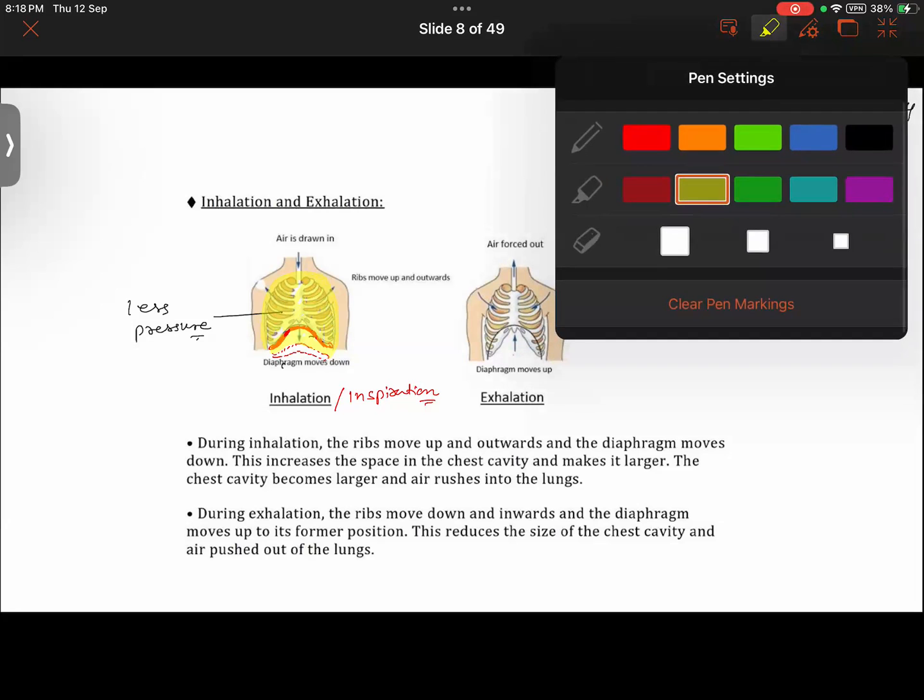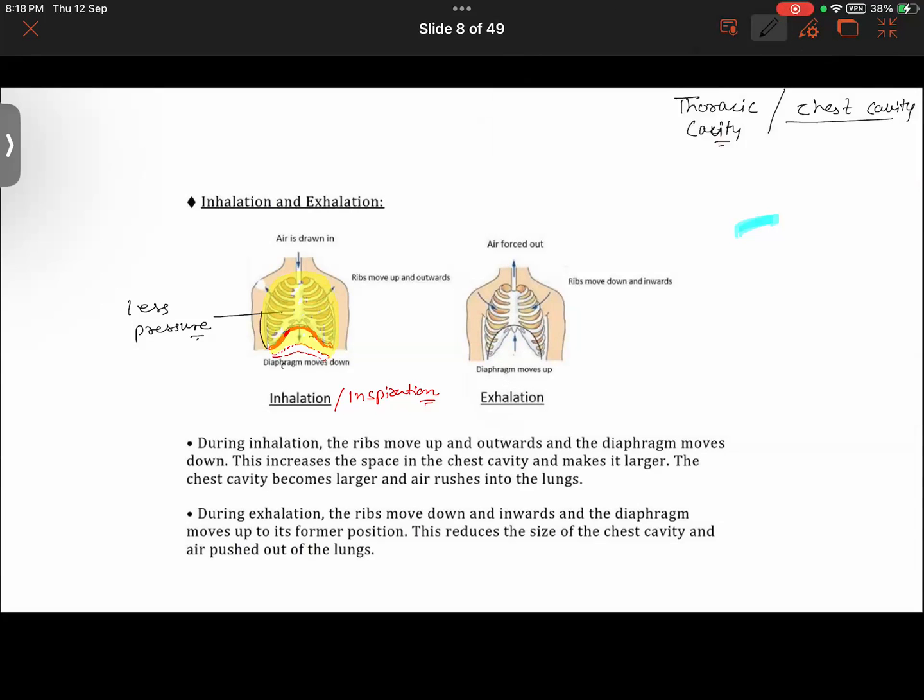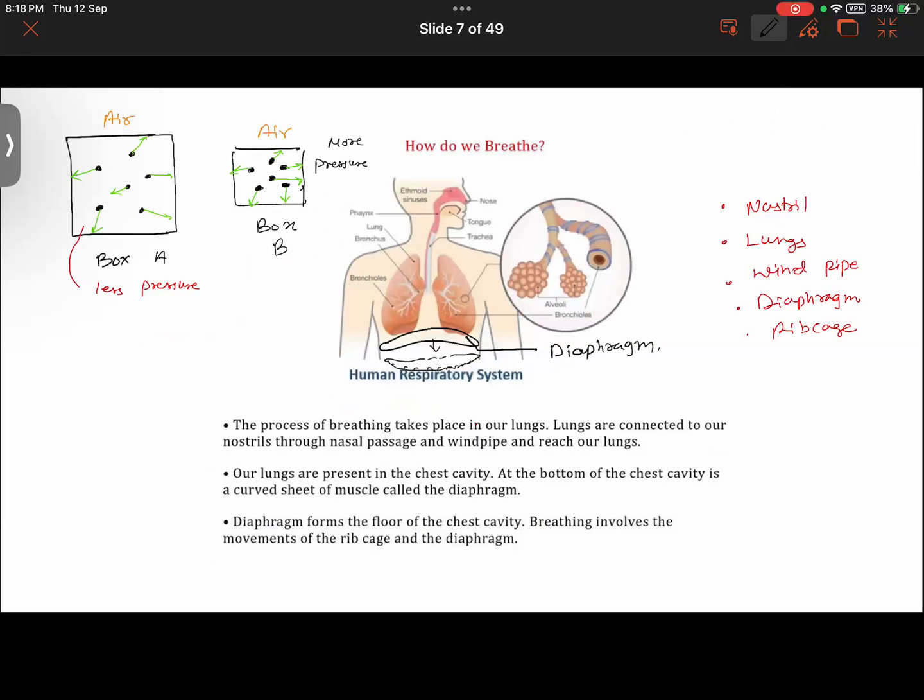Let us see that the rib cage expands to this much in size. So this is the new size of the chest cavity. Earlier it was only this much, now it has increased to this much. If the size is more, the pressure is less, as we have learned.